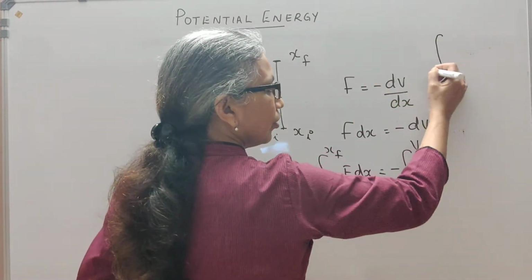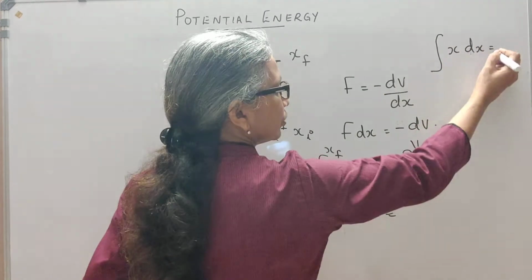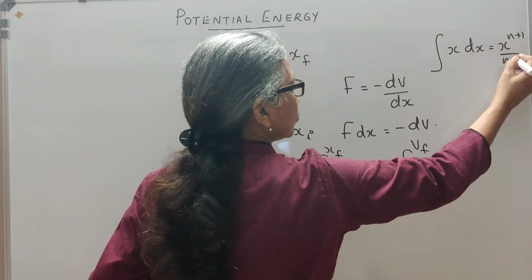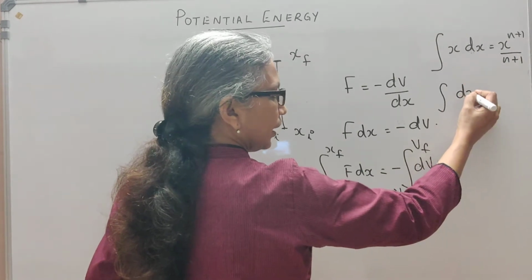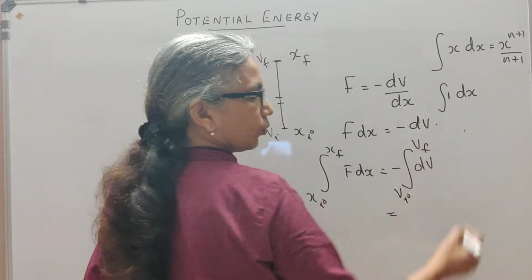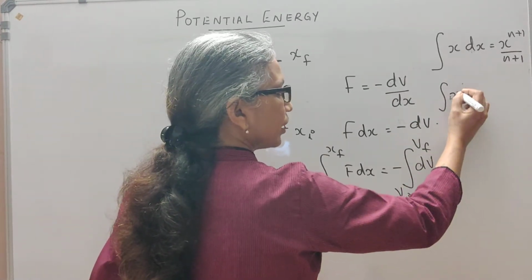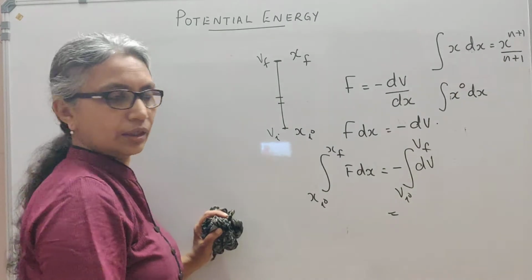Integral of x^n dx is equal to x raised to n plus 1 by n plus 1. Now if it is simply integral dx, then we have 1 into dx. So it is equivalent to writing x raised to 0 dx, right? Because x raised to 0 is 1.